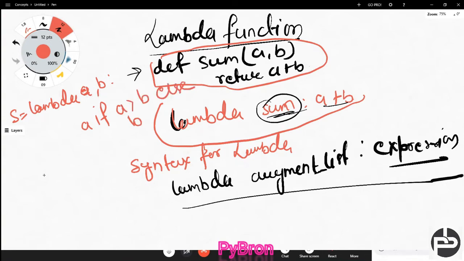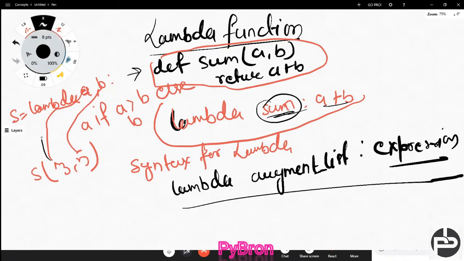So what happened when we call this with 3 comma 5? These two numbers went in these two parameters, a and b. Now it is going to check this line. If a is greater than b, no, it is not greater than b, then it will not return a. If it is not greater, then it will return b. So what is b? 5. So that's what it is returning, 5. If a is greater than b, then it will return a.